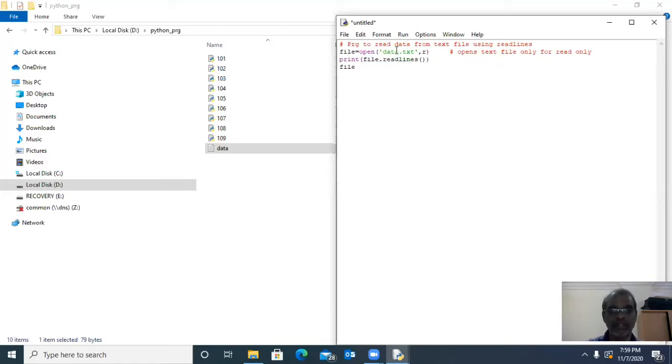After that, we close the file. That's all. The first command is file equals open data.txt comma r. Then the whole content will be stored into file. File is the object. File.readlines returns one list. That list contains 3 elements. Each element stands for 1 line. Now I will save the program and run it. We will see what happens.